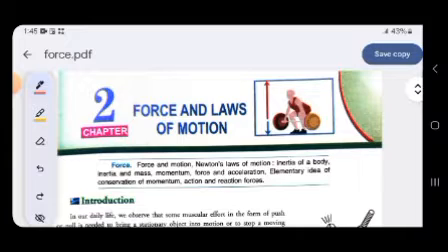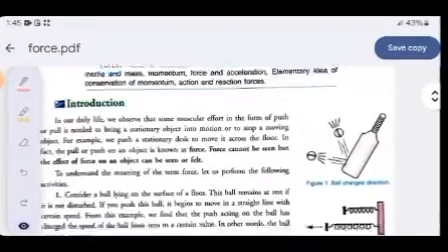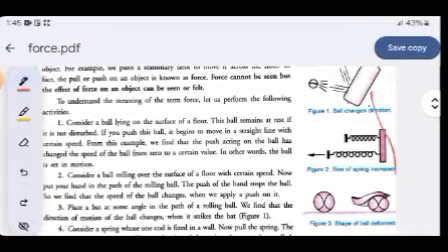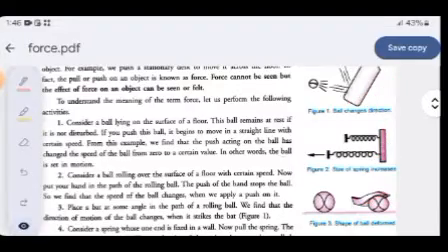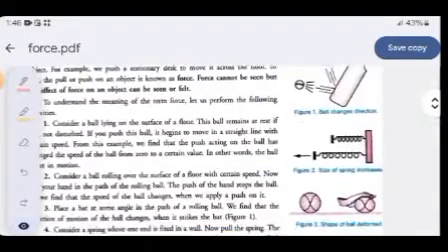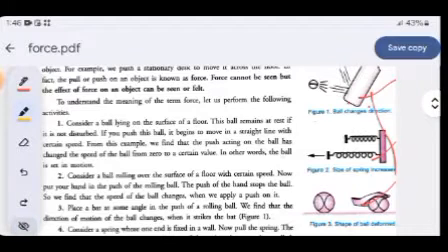Force cannot be seen, but the effect of force on an object can be seen or felt. In your daily activity, you play football, you play other matches, you play tennis or anything like that. All of these activities require force. So basically force cannot be seen, but the effect of force can be observed. So this is the idea behind force. Force cannot be seen, but the effect of the force can easily be felt. So this is one of the most important properties of force.